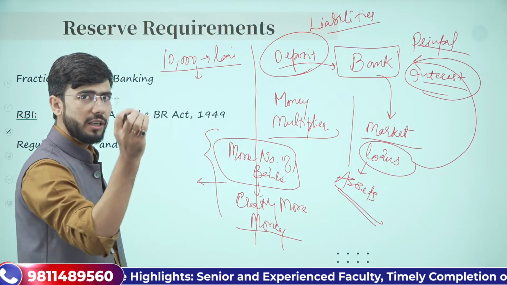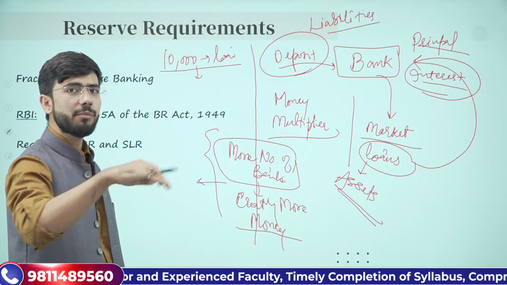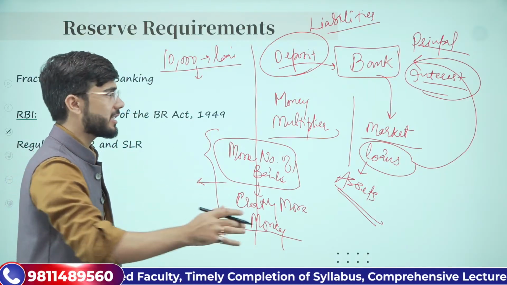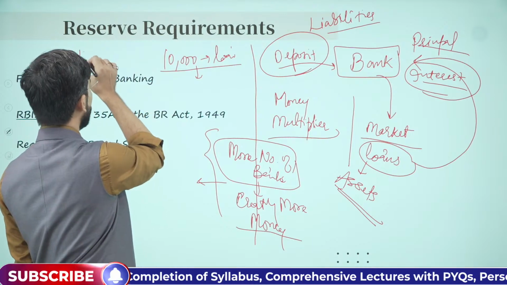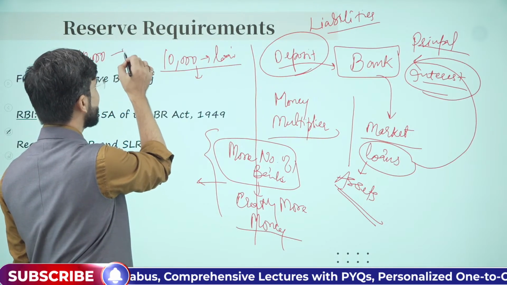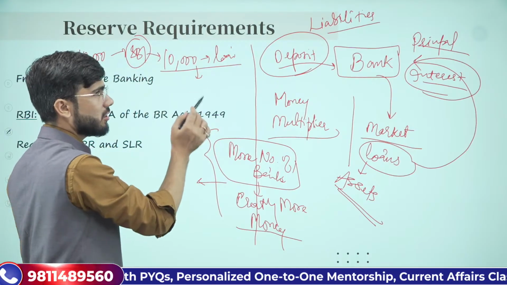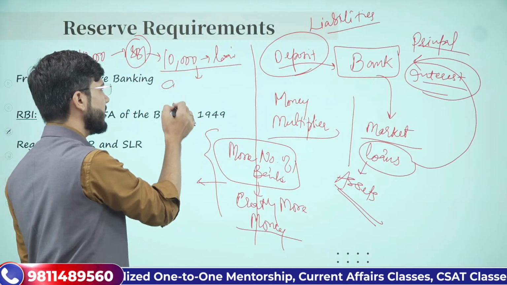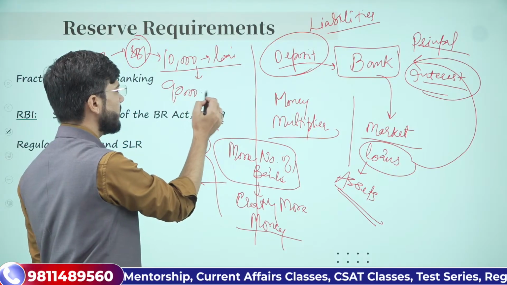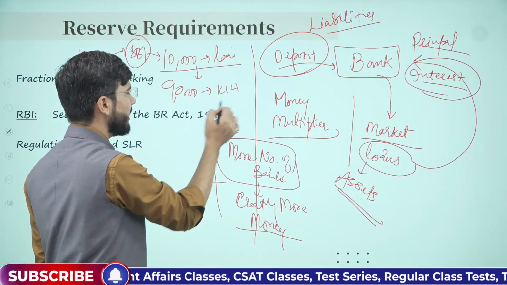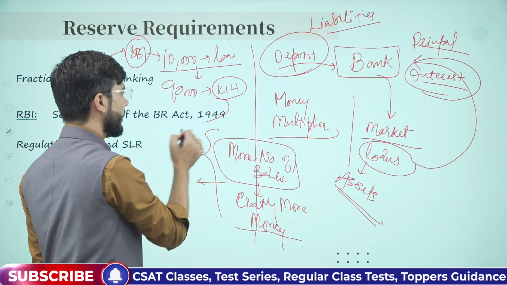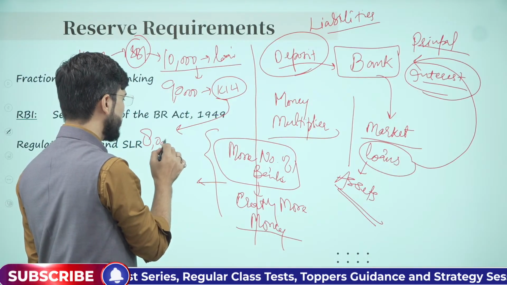Those employees will take some amount of it and deposit it back into other banks. Now, 10,000 rupees was once deposited into SBI. SBI released a loan of these 10,000 rupees. Then, out of these 10,000, 9,000 were deposited into ICICI Bank and ICICI Bank created a loan of 8,000 rupees.